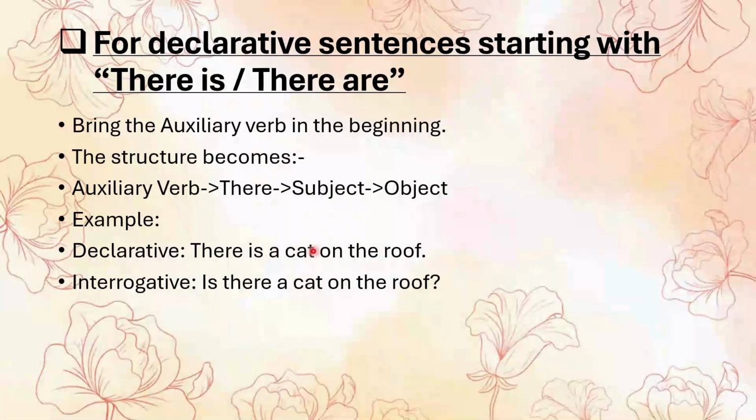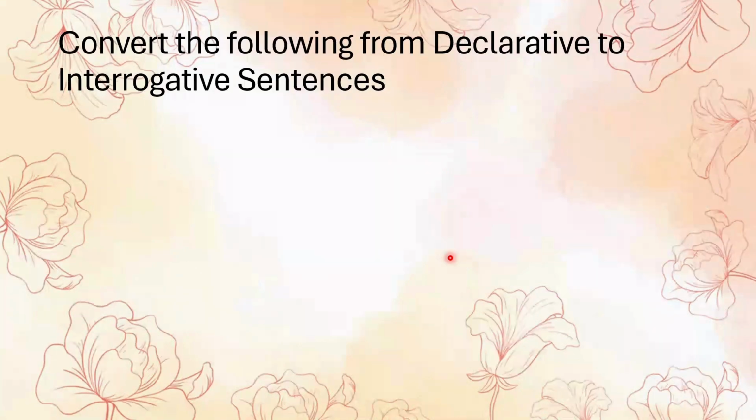Done. Very easy. So, a brief summary: if there is an auxiliary verb, just bring it to the front. If there is no auxiliary verb, use do, does for present tense and did for past tense. For WH questions, bring the WH word, then the helping verb, then the subject. For sentences with modal verbs, the modal goes to the front. For sentences with there is or there are, the auxiliary verb goes before there.